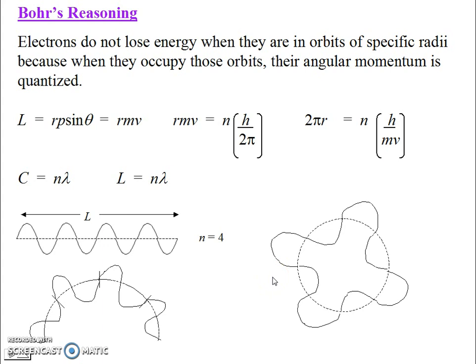But I want to be very clear. I know it's very difficult to visualize what's going on here, because this is incredibly abstract, and it's very, very weird. But the electron goes in a circle. But the electron is an object in motion, so it has a wavelength. And if that circle is of such a circumference, such a length around, that an integer number of its matter wavelengths, its de Broglie wavelengths, can fit in that circle, that's a stable orbit. However, if the circle were a slightly different size, one way or the other, then we can't have an integer number of wavelengths. The energy would not get fed back in, and it wouldn't work. And so that's why it's only orbits of specific radii that match an integer number of wavelengths. That's the idea. That's really what we're trying to say here.